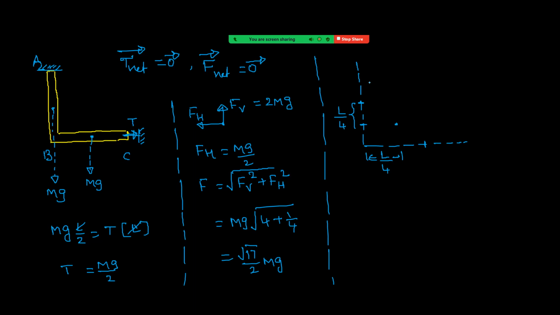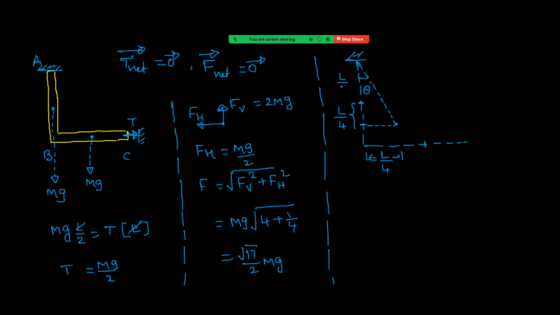Now, if you observe the line joining this fixed point and the center of mass, see how much angle it makes with the vertical. Suppose the angle is theta. This total value is L by 2 plus L by 4.